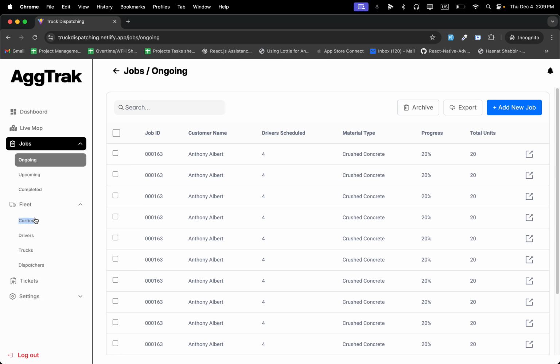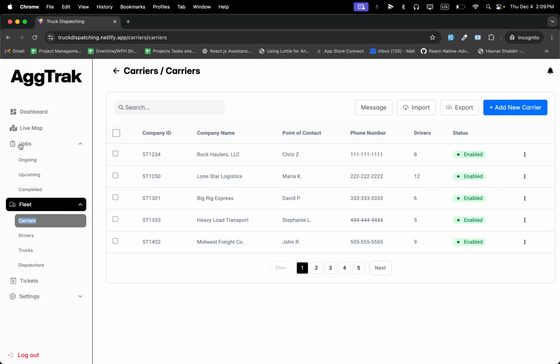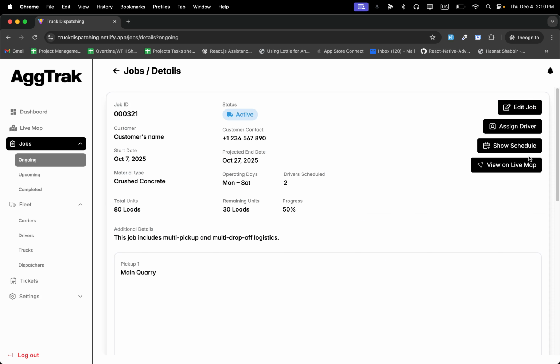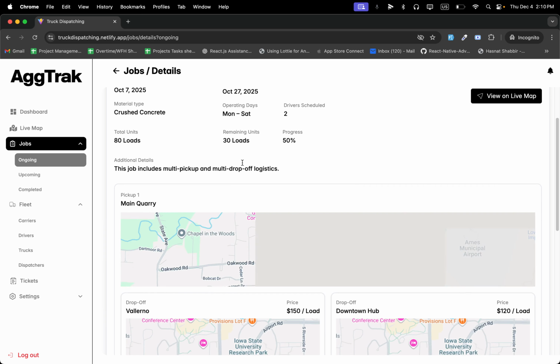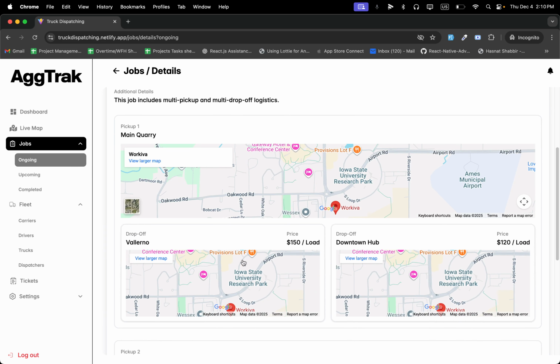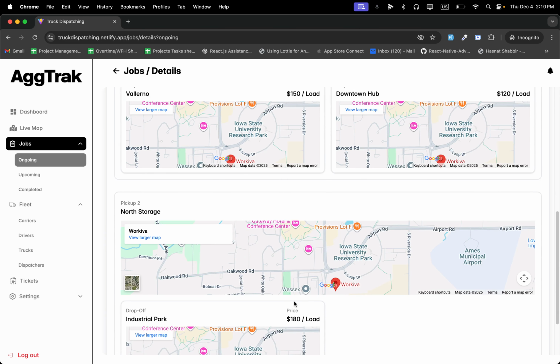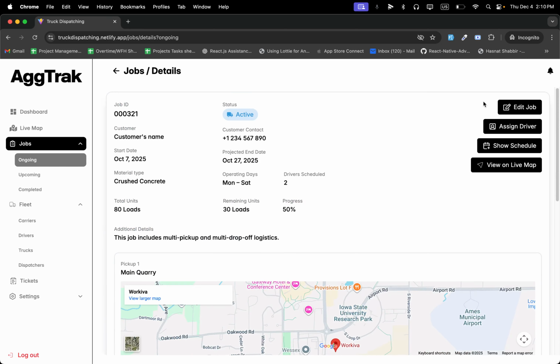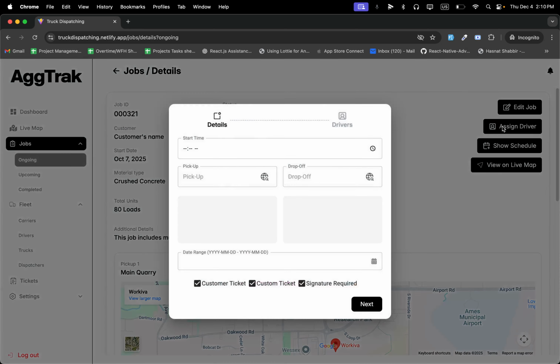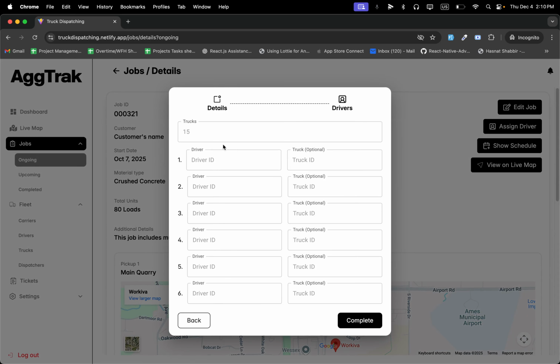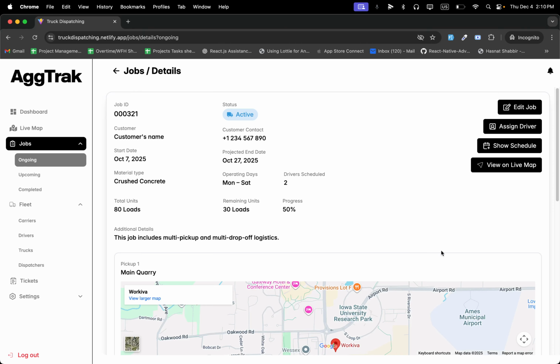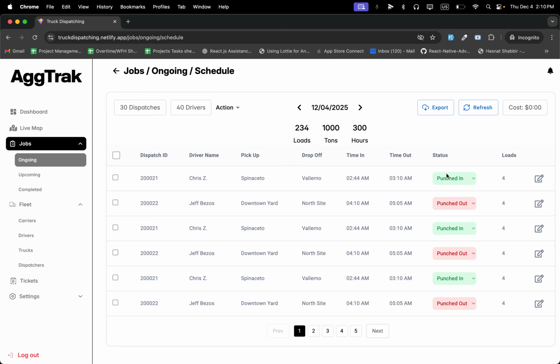On fleet, carriers, ongoing jobs. You can check the details of a job from here, like pickup 1 and drop-off 2, pickup 2, drop-off 1, edit job, assign driver. You can assign drivers from here, total drivers you assign, so schedule of this job.